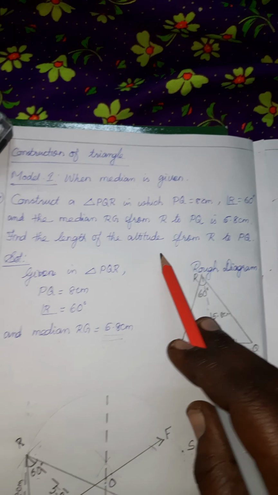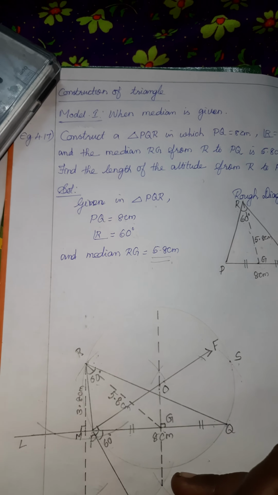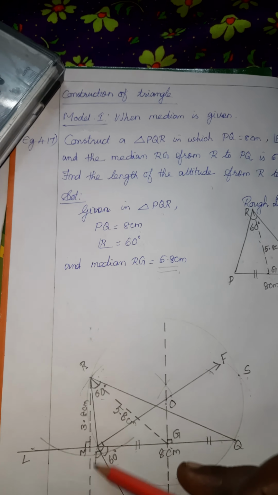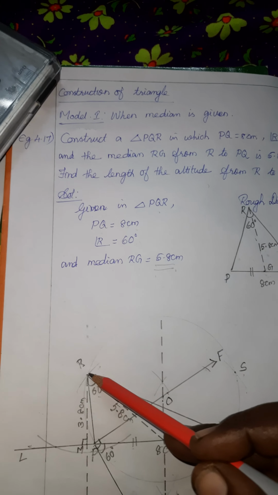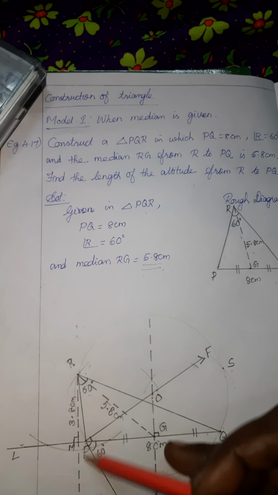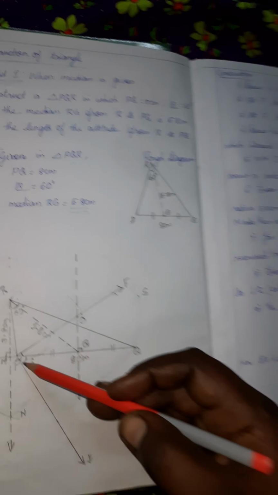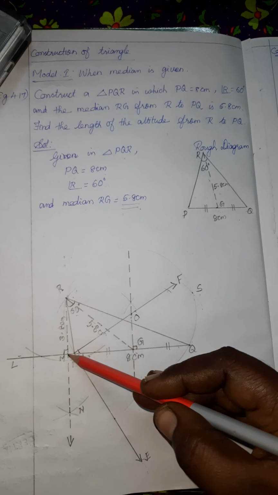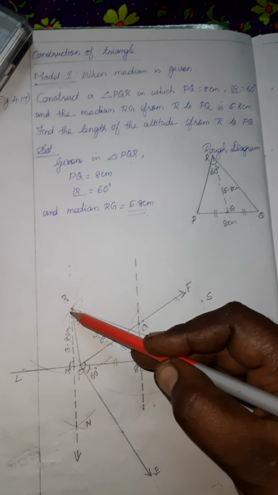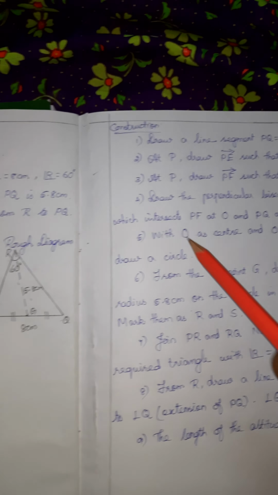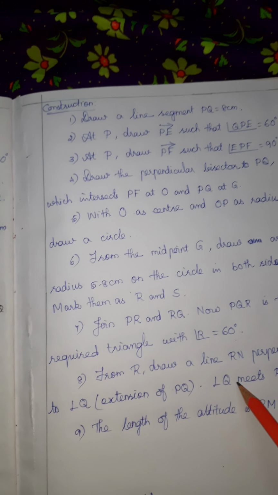Afterwards, we need the length of the altitude. So draw the altitude first. For that, extend the line PQ. Then draw an arc from R here. Using the same measure, draw the other 2 arcs and join. I am explaining simply; see the previous video. You will get the construction neatly and find the length of this RM. That only we write in the construction part.